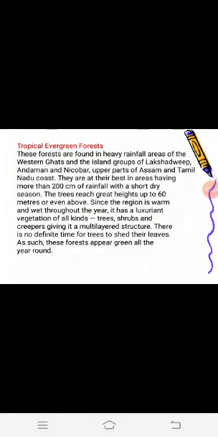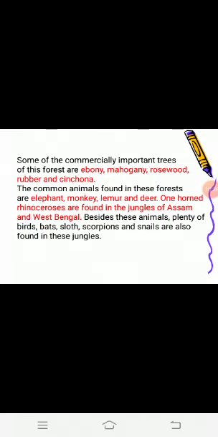These forests don't shed their leaves in any season, as the name tropical evergreen forest suggests. Throughout the year, they always remain green. The trees found in these forests are ebony, mahogany, rosewood, rubber and cinchona.